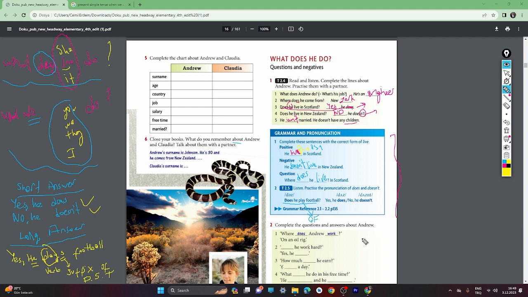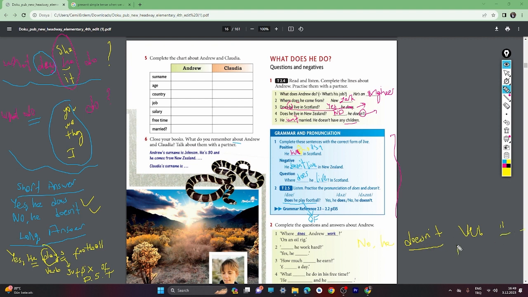Let me write here. No, he doesn't. You see the difference, right? Doesn't play football. In the positive answer, we use the verb with the suffix s, but in the negative long answer, we use again he doesn't and then the verb and then whatever it is.